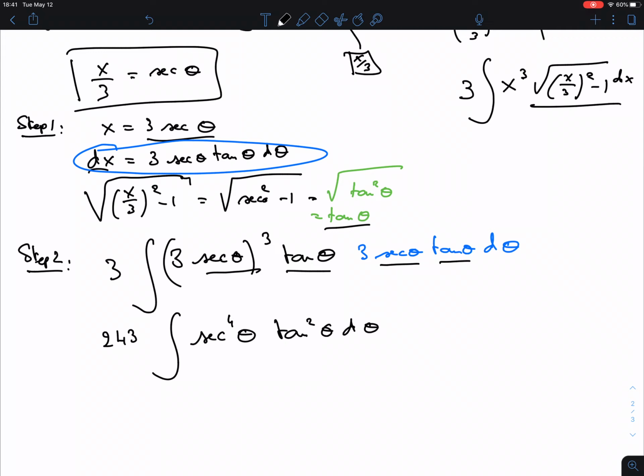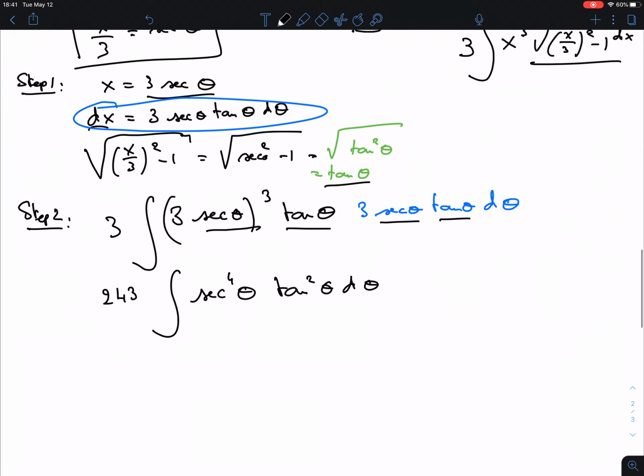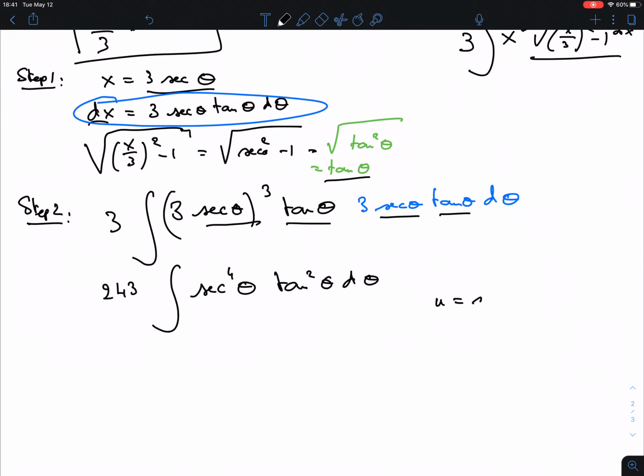Now we're going to think about secant and tangent. There are two things. Either I'm thinking of the substitution u equals secant theta, or u equals tangent theta. Now, what is going to determine my choice? Well, first of all, what is the du?